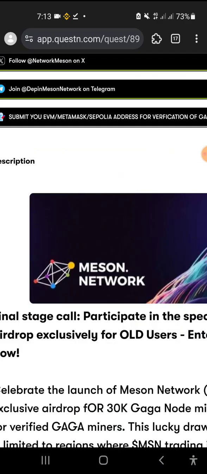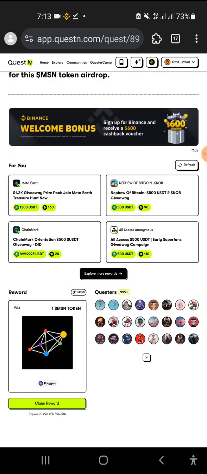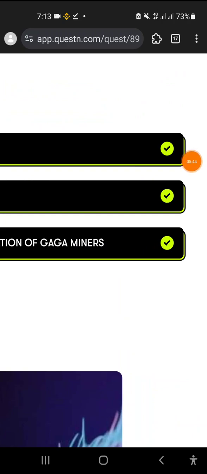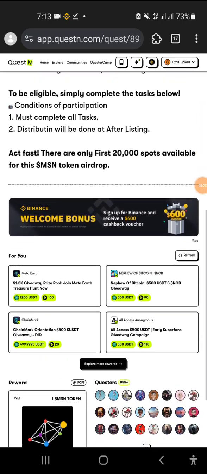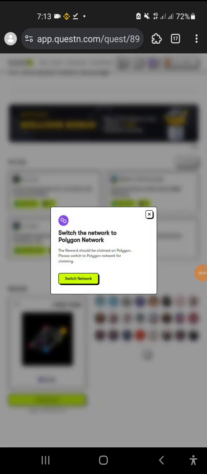Submit your EVM address here. Click on verify. Okay, done. Now you have done everything, one, two, and three. Slightly scroll down and beneath that is the option claim reward. Click on it and switch the network to Polygon.